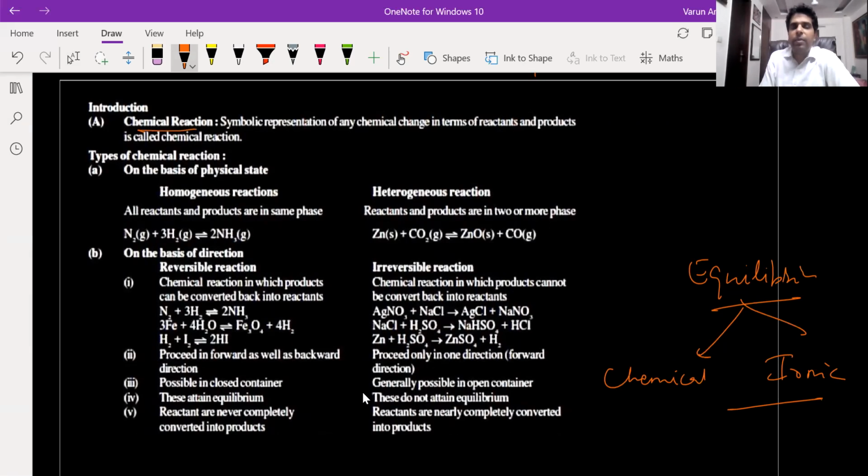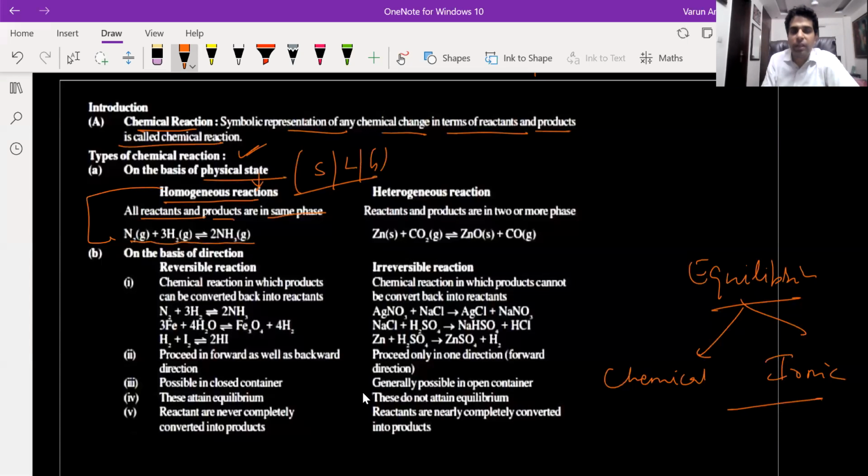So first of all, what is a chemical reaction? Symbolic representation of any chemical change in terms of reactant and product is known as chemical reaction. Types of chemical reaction on the basis of physical states. So what do you understand by physical states? Solid, liquid, gas. So these are the physical states. If all are in the same physical state, that is a homogeneous reaction. So all reactants and products are in the same phase. Either all can be gases, or all can be liquid, or all can be solid. These types of reactions are known as homogeneous reactions.